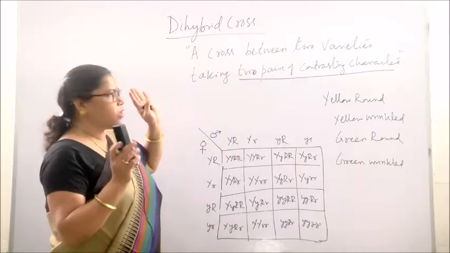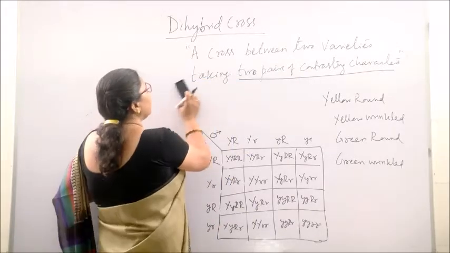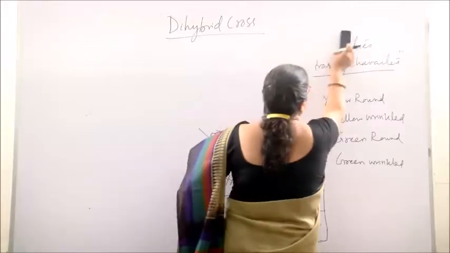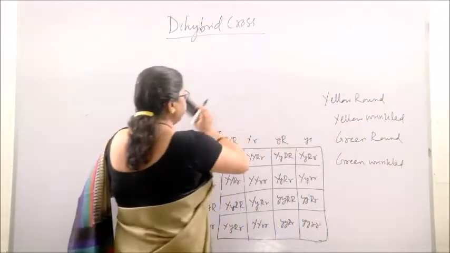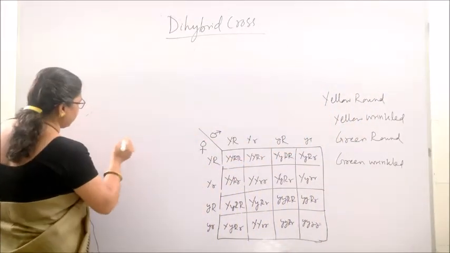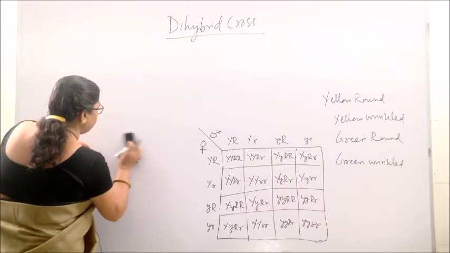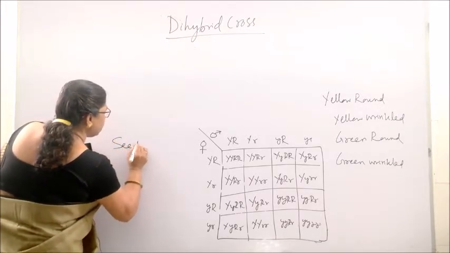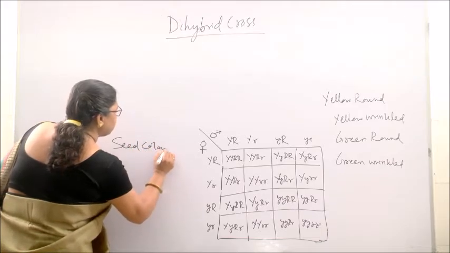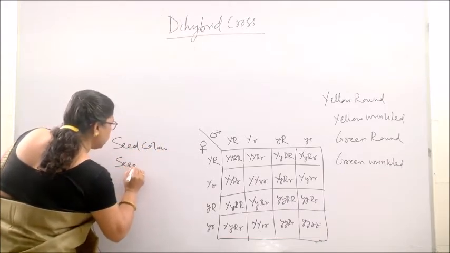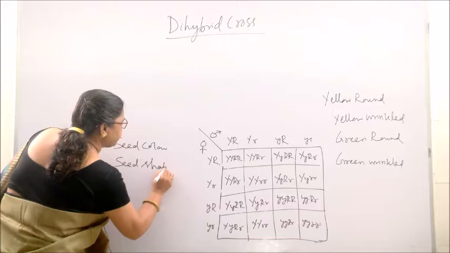So to discuss this, let us take two characters which were considered by Mendel. Suppose one character is the pod, seed color. Another character is seed shape.